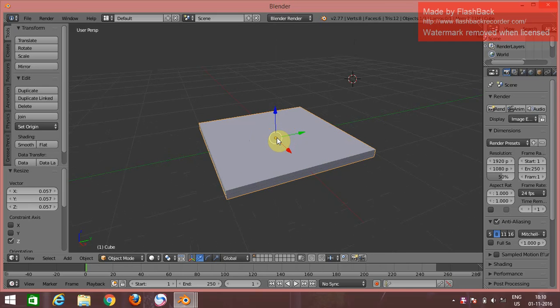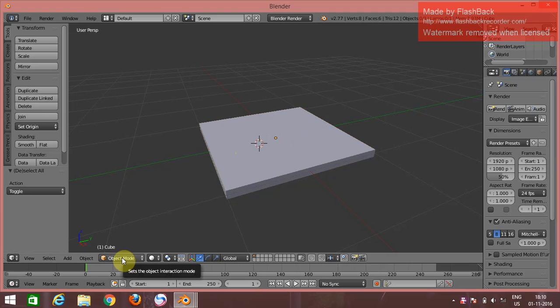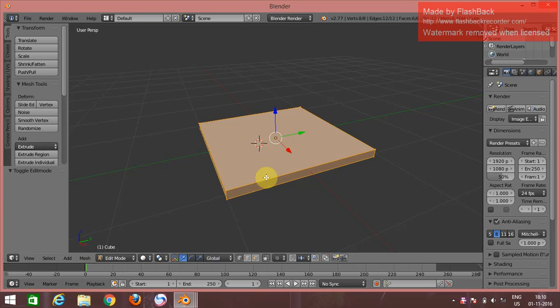Now we have made a space. Now we have to partition the cube we have reduced. For that, press Ctrl R. Sorry, before that, change to edit mode for selecting.